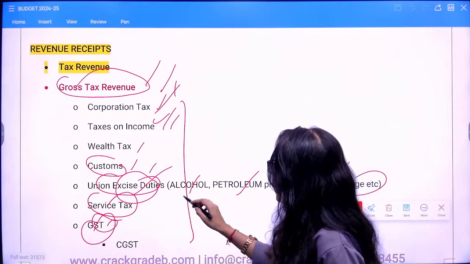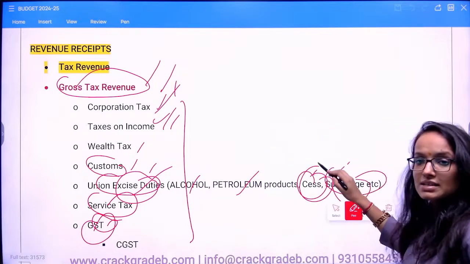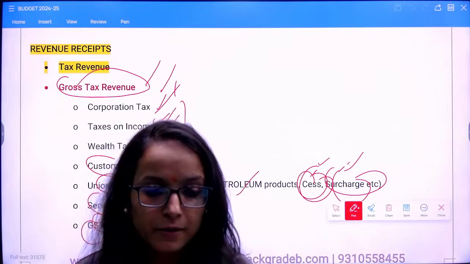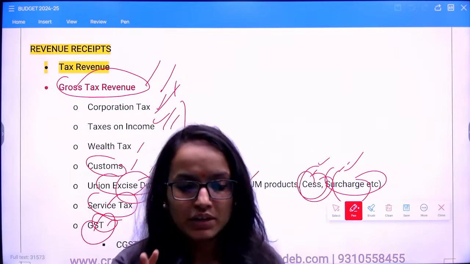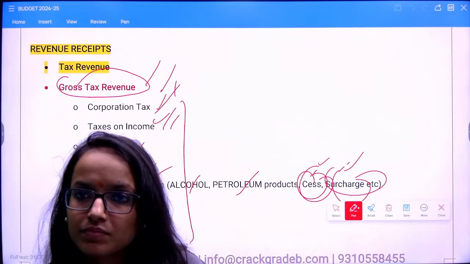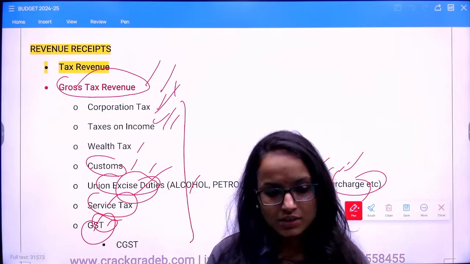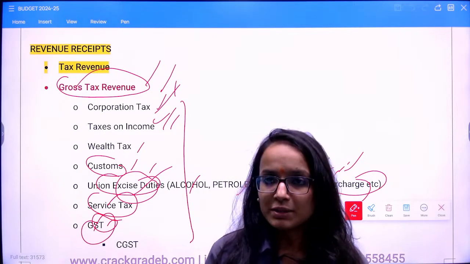That is something else. Now you tell me what is the difference between a cess and surcharge, because these terms are going to come every time in the budget, okay? So we will not repeat them, we will discuss them once. Cess is fixed, surcharge is variable. This is not the primary difference. What is the primary difference between a cess and the surcharge?